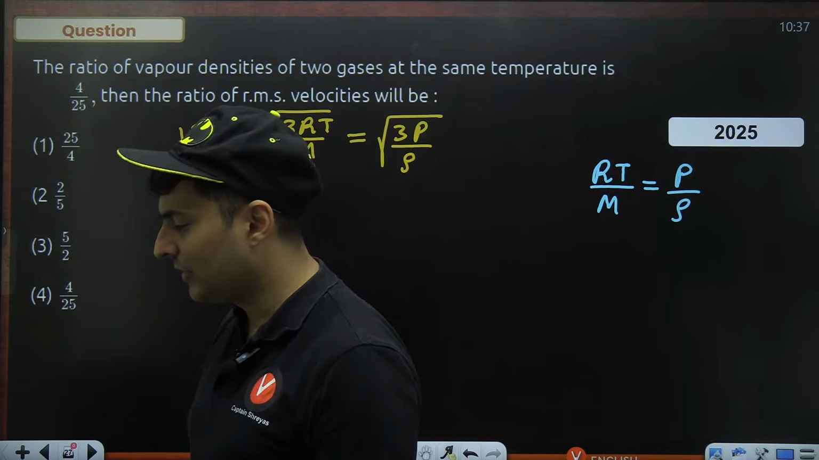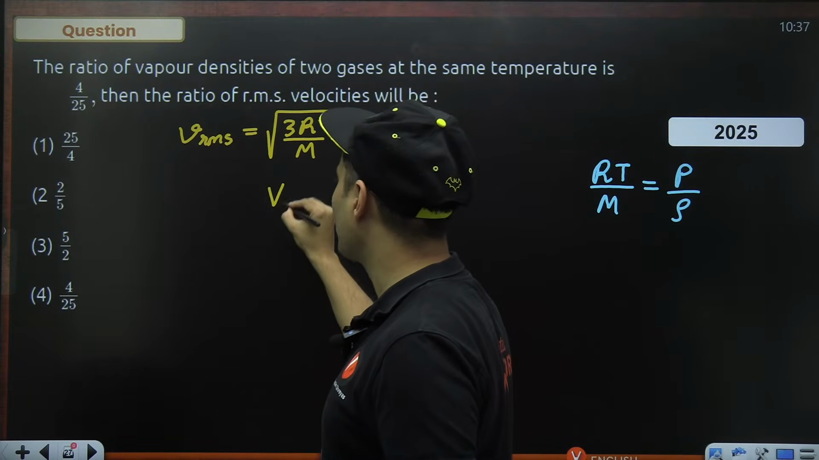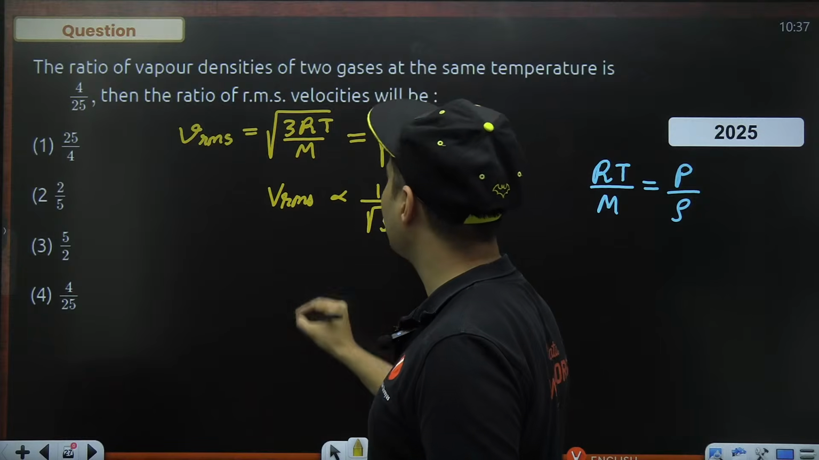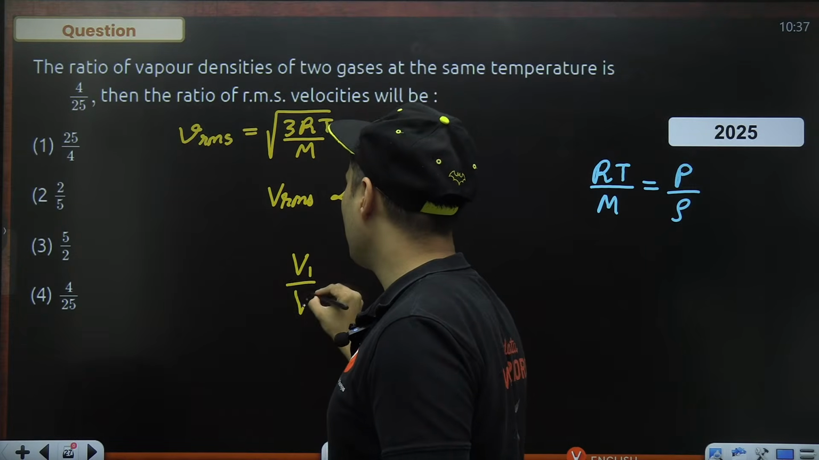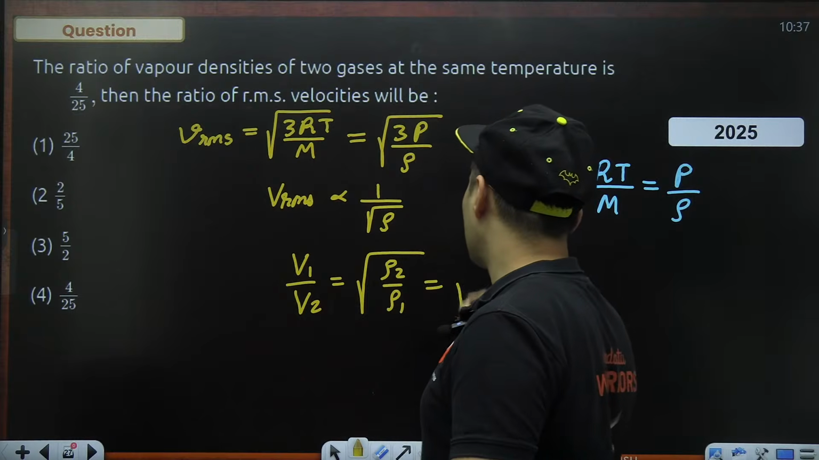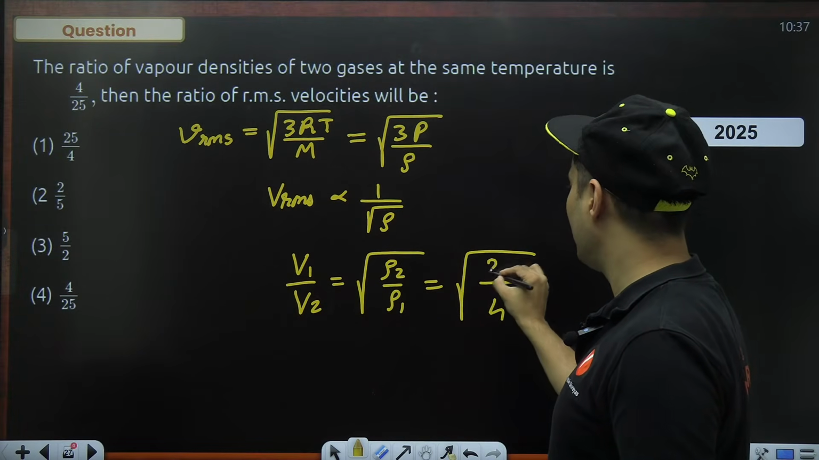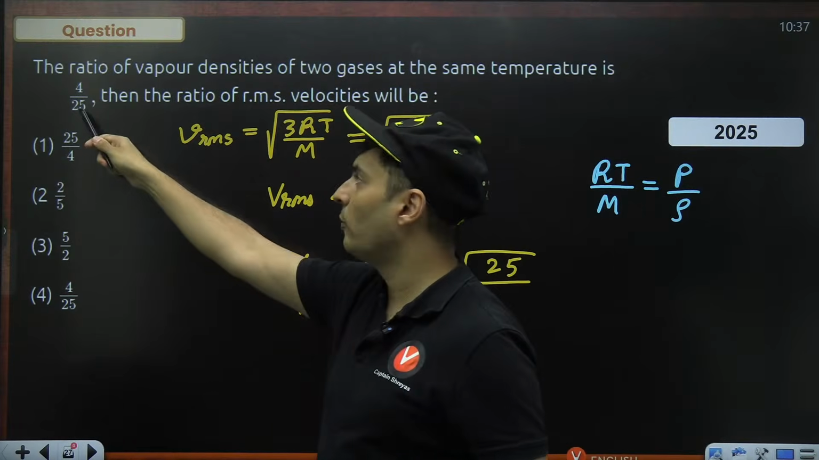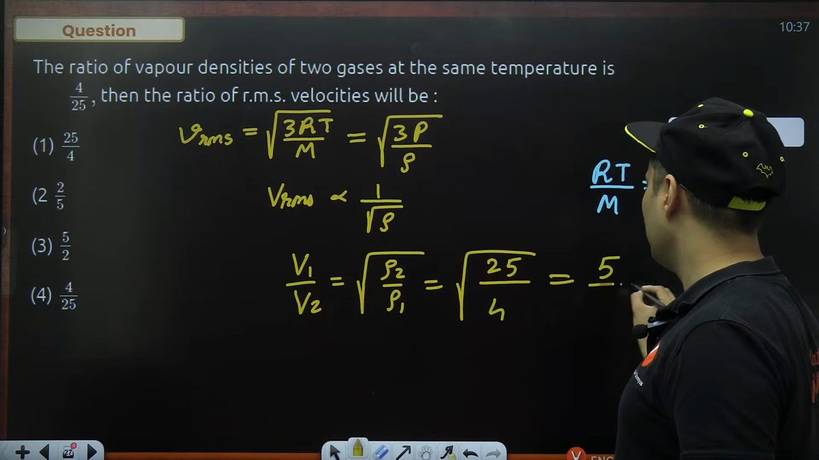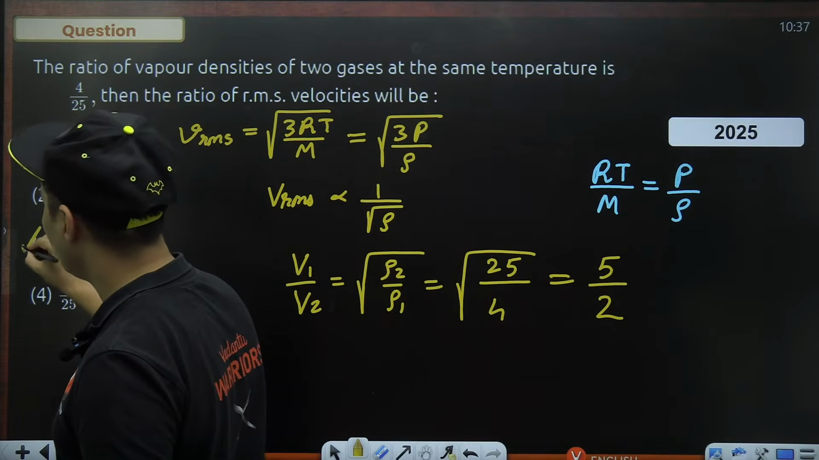So guys, come on. Think about it. What you should do? RMS speed is clearly inversely proportional to the root of densities. So RMS speed 1 by RMS speed 2 is root of rho 2 by rho 1. So rho 2 will be 4, rho 1 will be 25, the inverse ratio. This was rho 1 by rho 2, rho 2 by rho 1 will be 25 by 4. So root 25 is 5, root 4 is 2. So 5 is to 2 will be the correct answer, which is the third option.